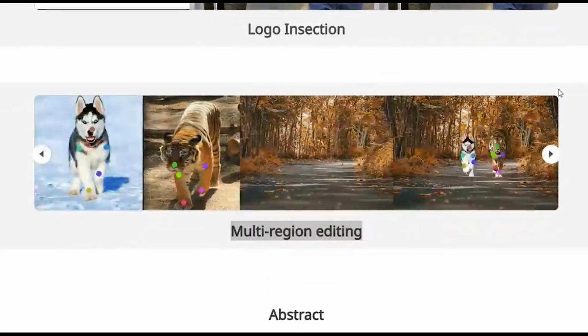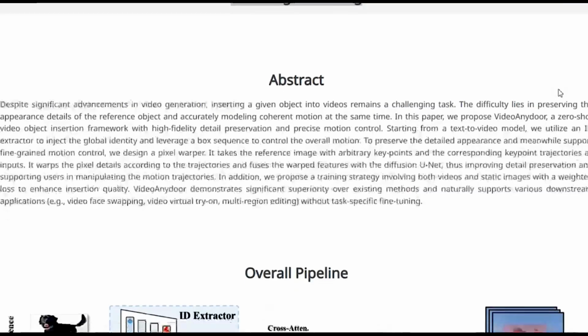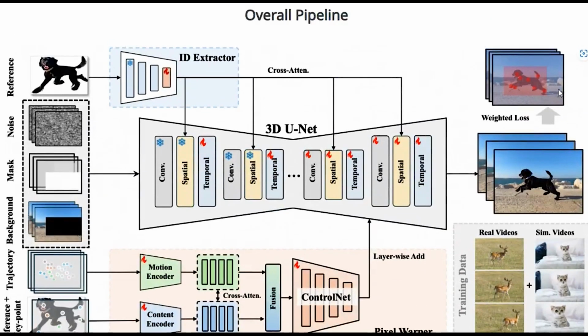In this example, images of a tiger and a dog from different photos were added, and the two animals fit seamlessly into the scene. You can literally do anything with this tool. It's super cool and will really elevate the video quality without needing complex editing. Now let's watch the results of the clips made with VideoAnydoor.